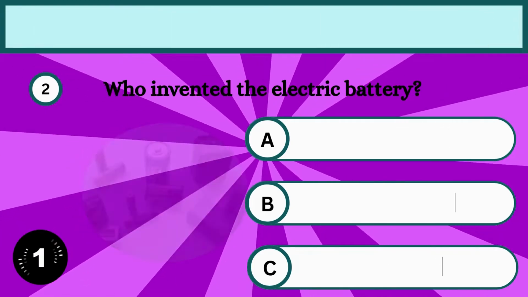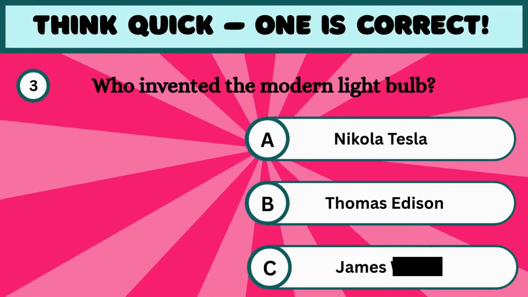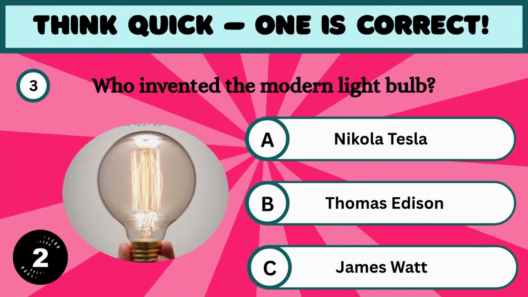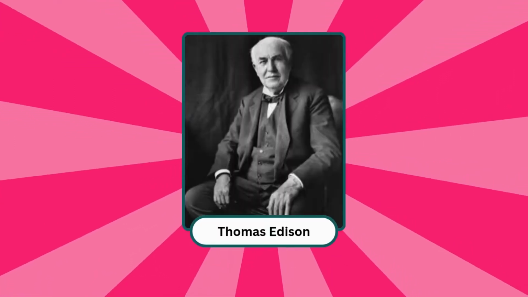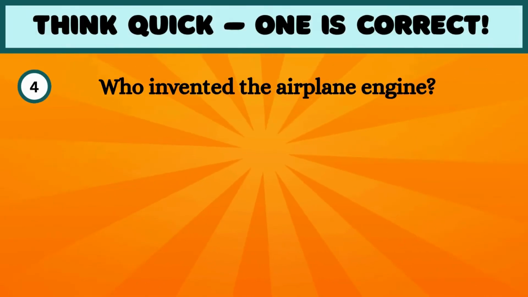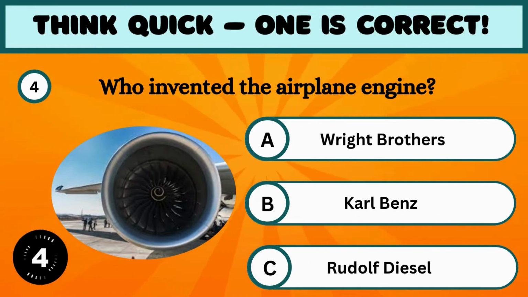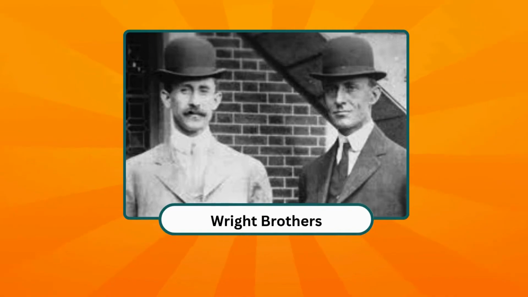The answer is Alessandro Volta. Do you know about this question? The correct answer is Thomas Edison. Fourth question. Who invented the airplane engine? You guessed it right. Wright brothers.